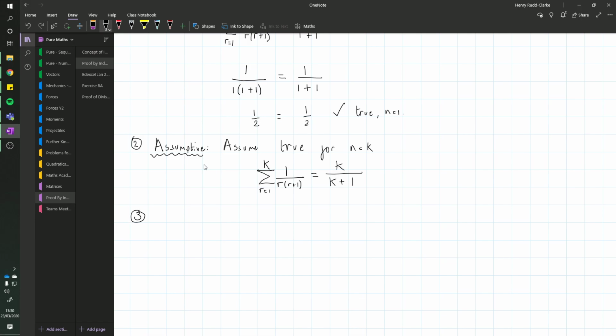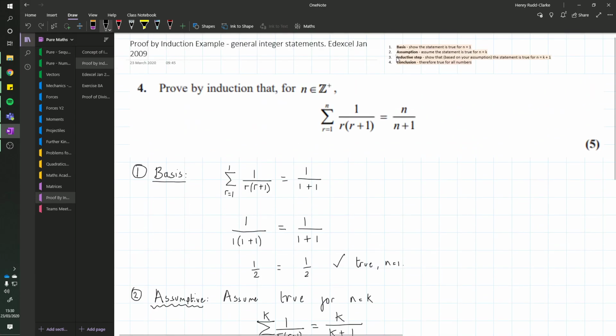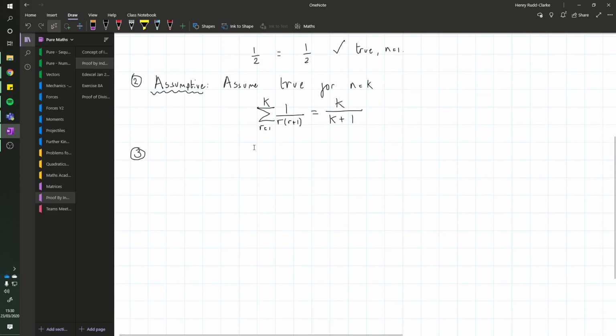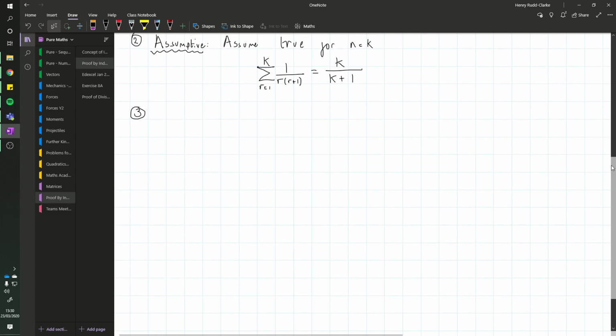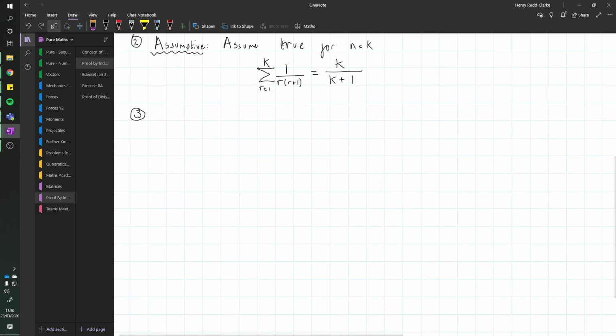And also, actually, this might seem a little bit tricky already because you might be thinking, what the hell am I doing? So what we need to do next is known as the inductive step. The inductive step is that we show, based on our assumption, that the statement is true for n equals k plus 1. So I want to take this assumption I've made and show that, using this assumption, the next value would also be correct. If it was true up to k, based on my assumed statement about k, this should also be true for k plus 1.